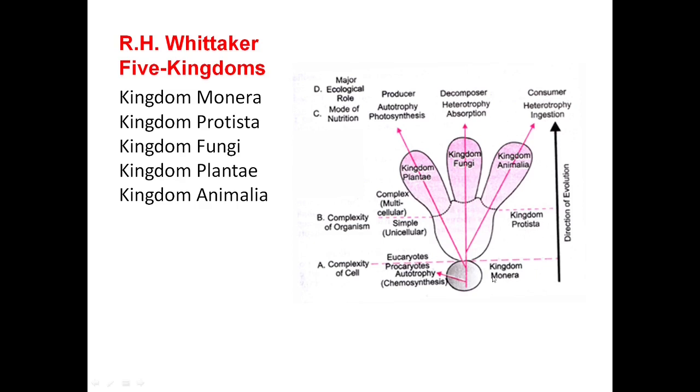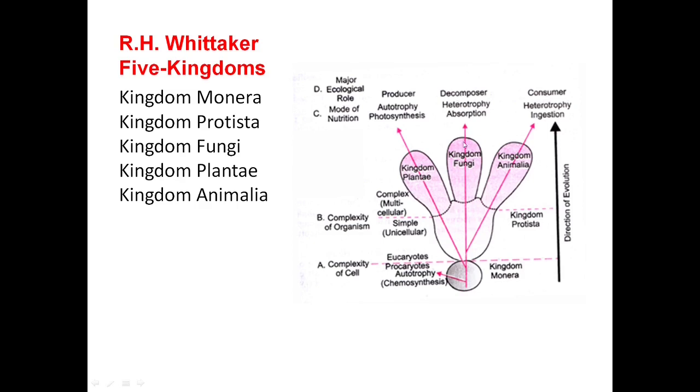It includes kingdom Monera, and above this line are all eukaryotic organisms. Then complexity of organism. Below this line are unicellular organisms. It includes kingdom Protista, and above this line are complex multicellular organisms.